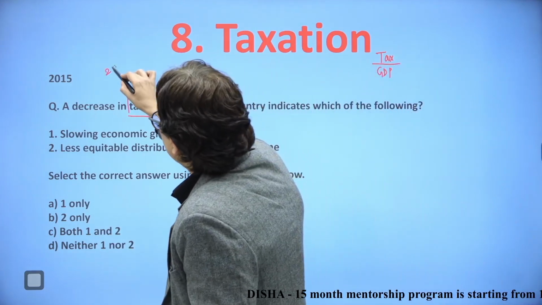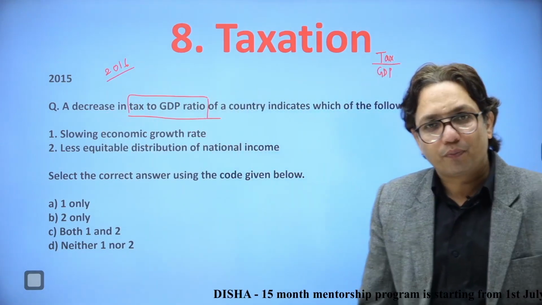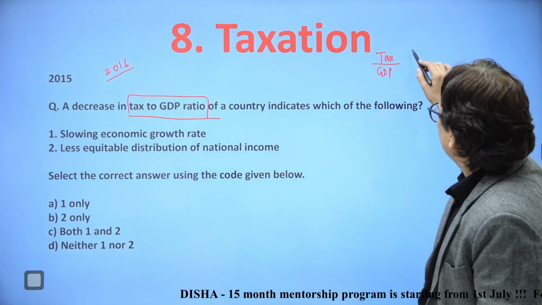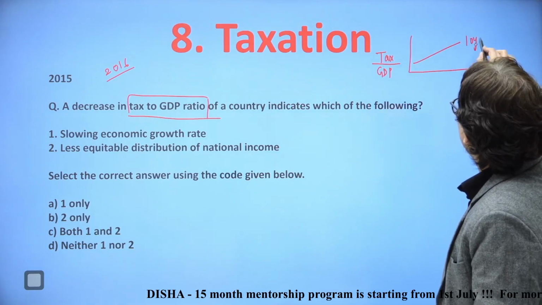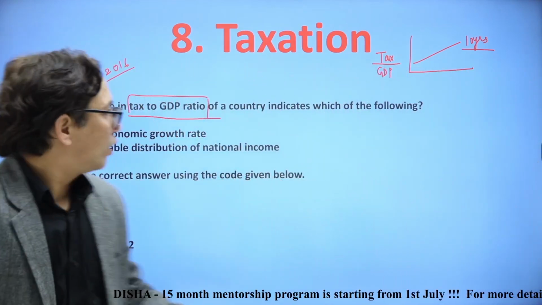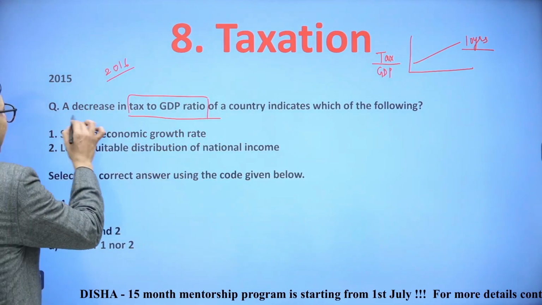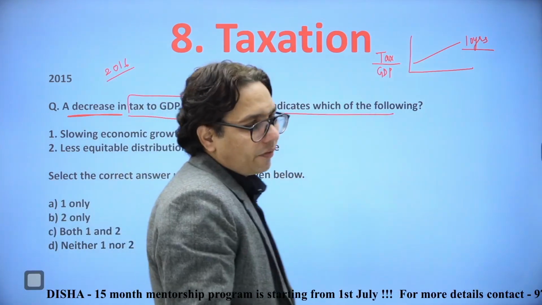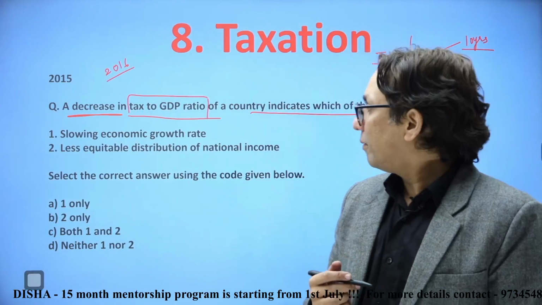In 2016 also we have got a question regarding tax to GDP ratio. Alright, so in 2016 the question was that the tax to GDP ratio has steadily increased in the last 10 years. And now in 2015 we see a question that a decrease in tax to GDP ratio indicates which of the following. That is, if a country's tax to GDP ratio is going down, what do we mean by that?